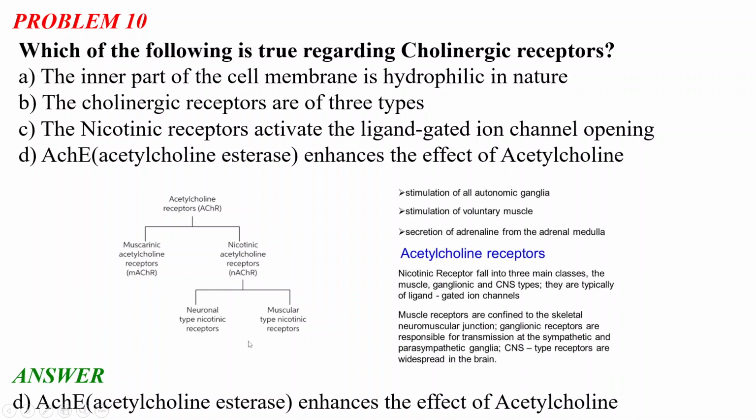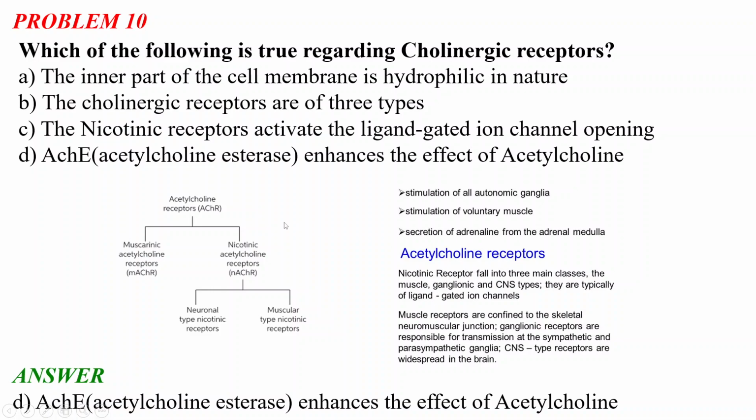The stimulation of all autonomic ganglia, the stimulation of the voluntary muscles, and the secretion of adrenaline from the adrenal medulla are done by these cholinergic receptors. The nicotinic receptors fall into three main classes: the muscle, ganglionic, and CNS types. These are typically ligand-gated ion channels. The muscle receptors are confined to the skeletal neuromuscular junction. Ganglion receptors are responsible for transmission in the sympathetic and parasympathetic ganglia, and CNS-type receptors are widespread in the brain.